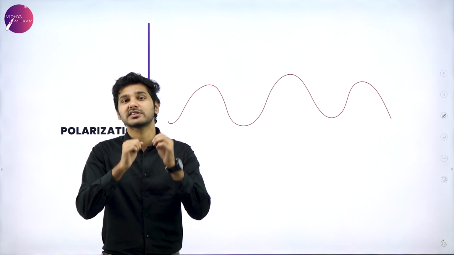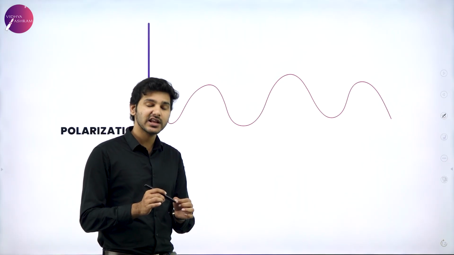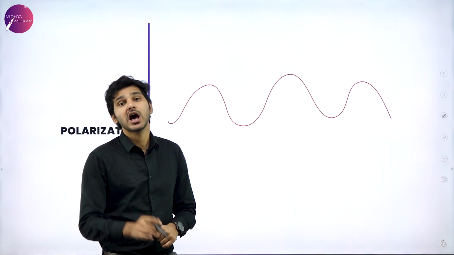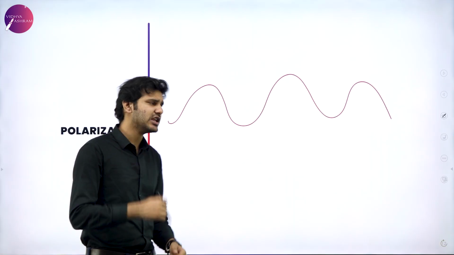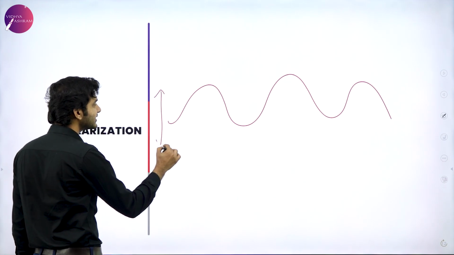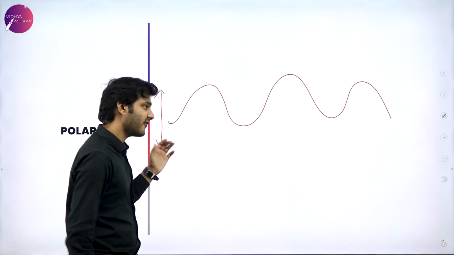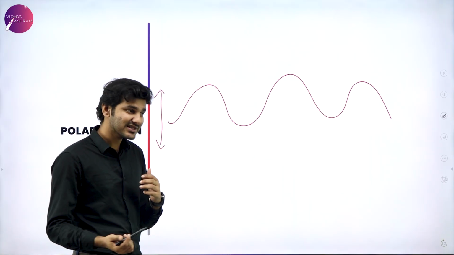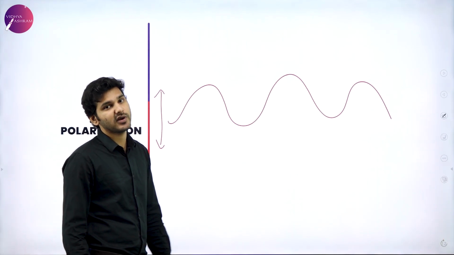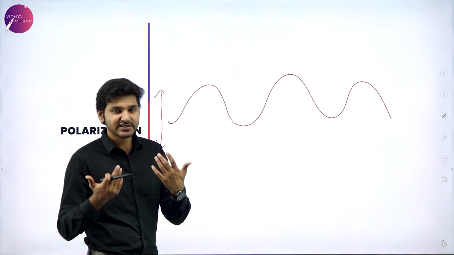To be more specific, light having electric field oscillations in every direction is known as unpolarized light. Waves are produced because of charged particles oscillating, and perpendicular to those oscillations, waves are produced, which means that the electric field component is dominating in that wave, and the magnetic field component is much smaller but still exists.